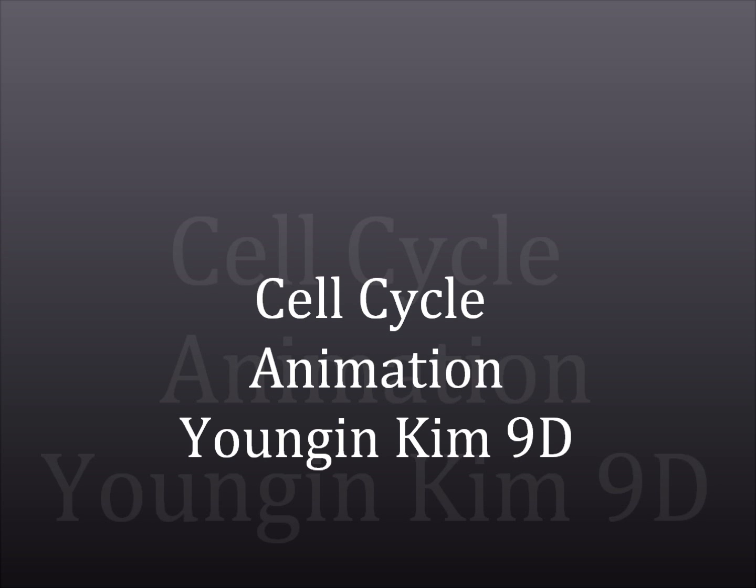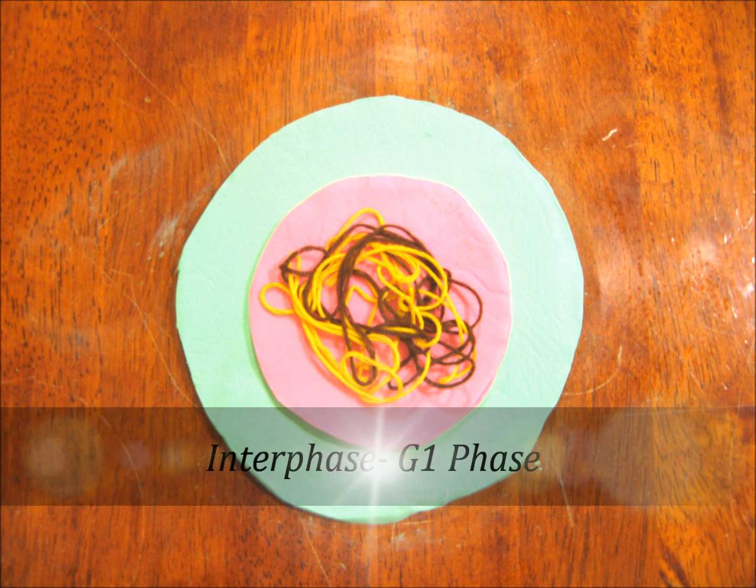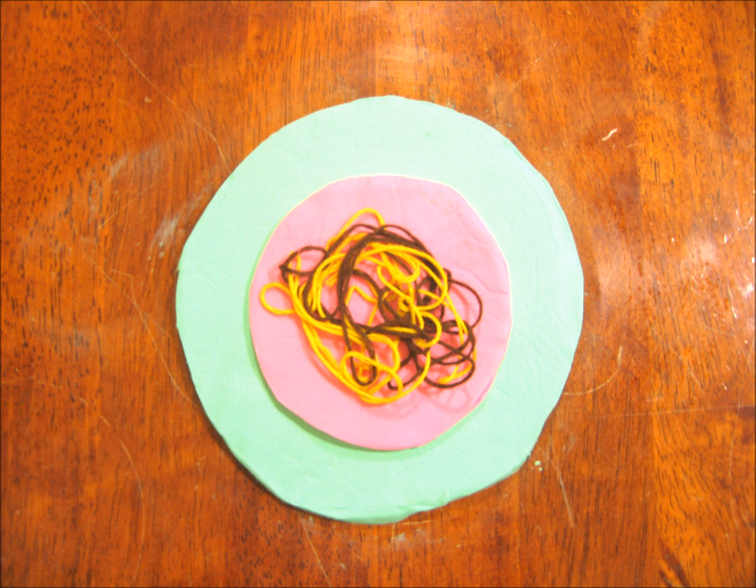For a cell to go through the complete cell cycle, it takes about 24 hours, most of it spent in interphase. Interphase is called so because it is the period in between one cell division and the next. Therefore, it is the phase in which a cell gets prepared for cell division. Interphase can be divided into gap 1, synthesis, and gap 2 phases.